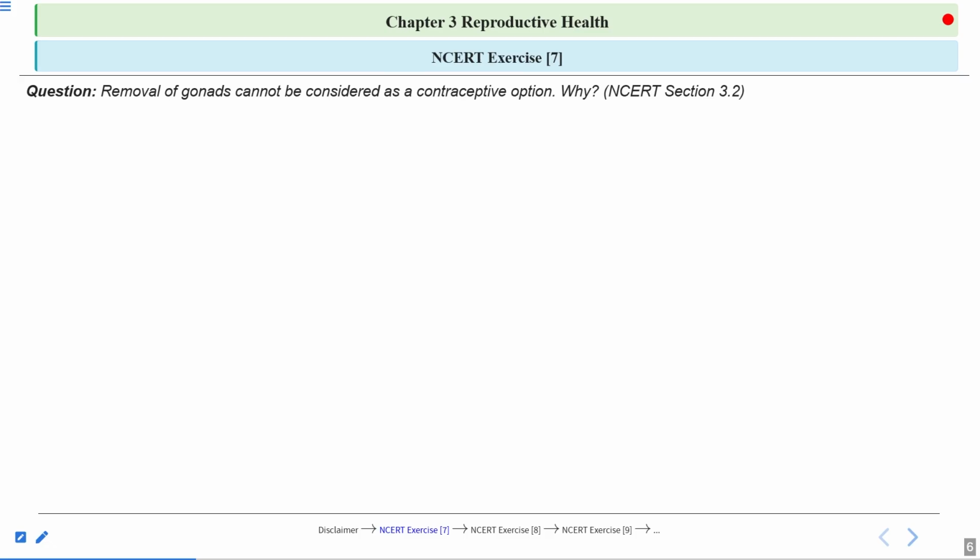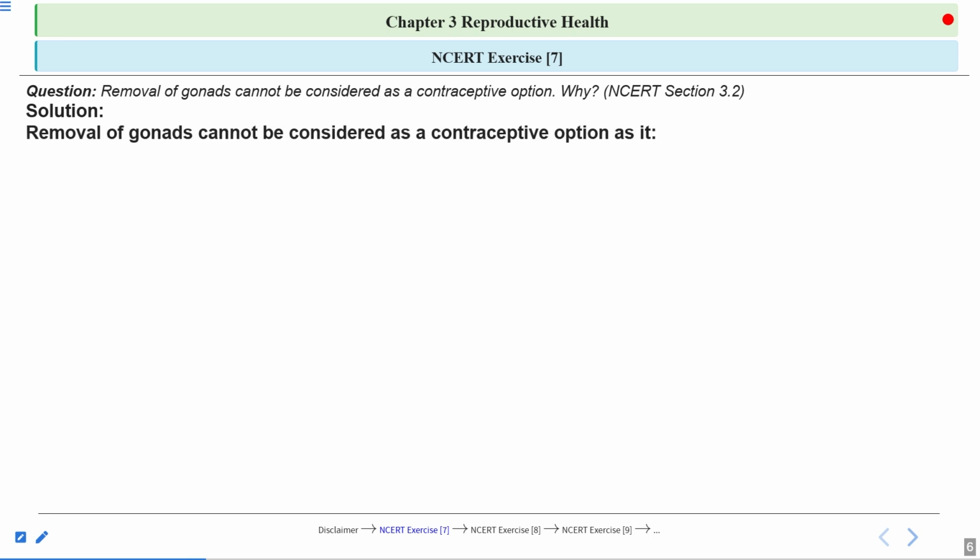So let's have a look at the answer for this question now. Removal of gonads cannot be considered as a contraceptive option. So what are the reasons for that? First, if you remove the gonads, it will be a permanent and irreversible procedure.